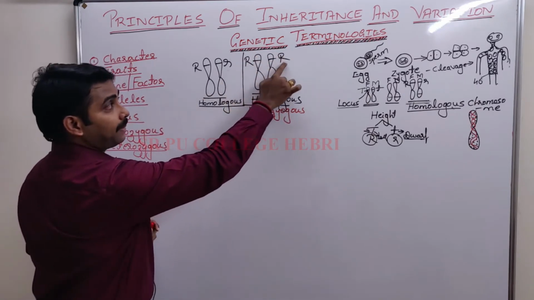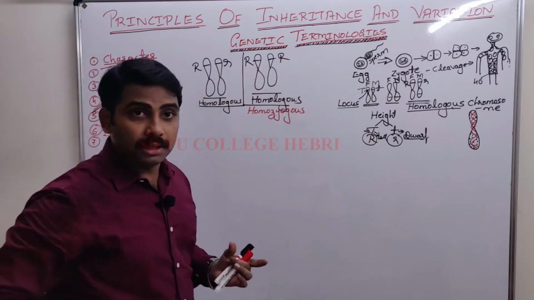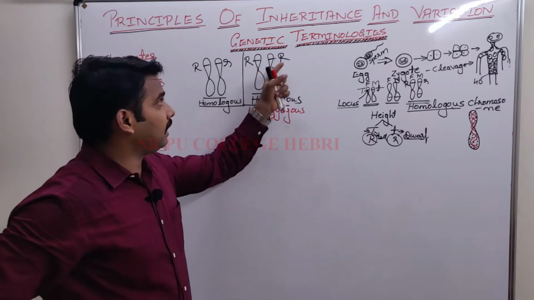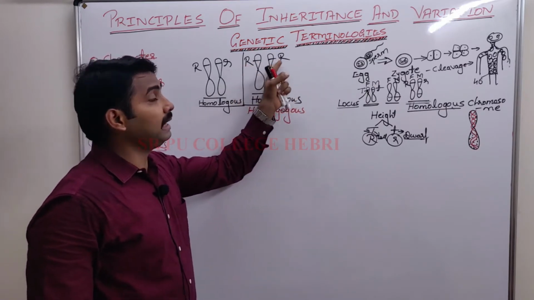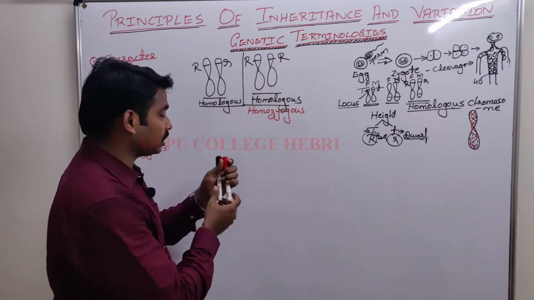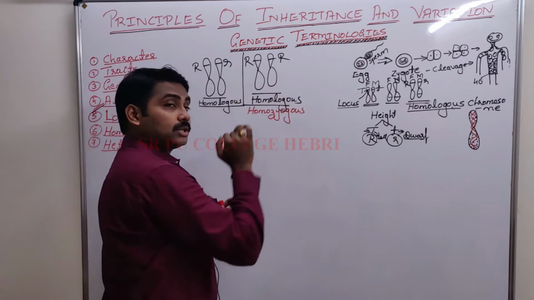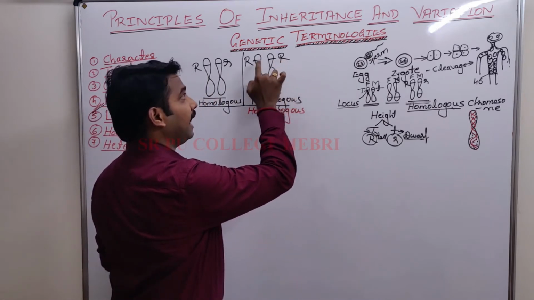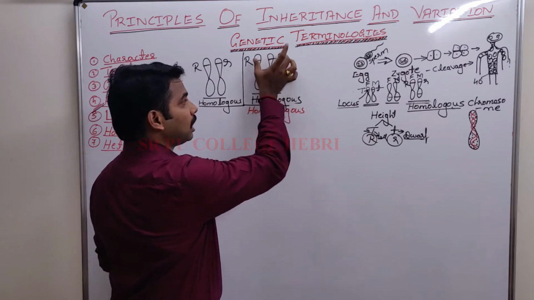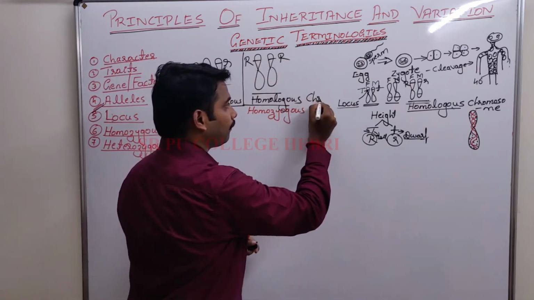It is the presence of similar alleles at the same locus. The locus for an allele is always the same. Presence of similar alleles at the same locus on a homologous chromosome.